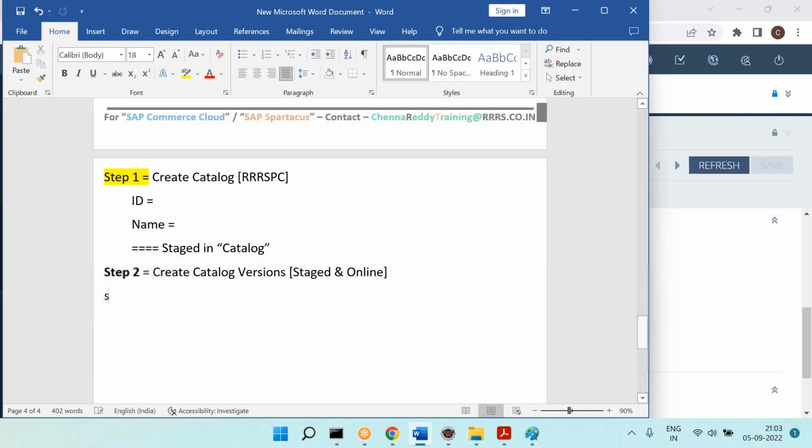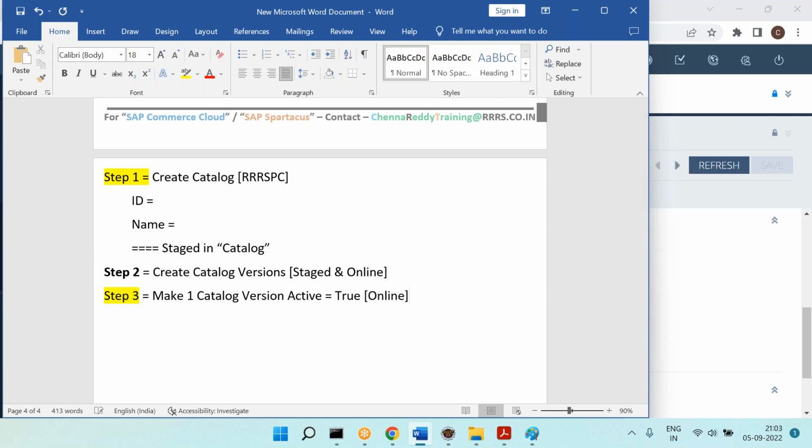Next, one more step we need to do. What is the one more step? Now we have two versions. Out of that, you should make one catalog version active equal to true, right? So generally we do active equal to true for what?